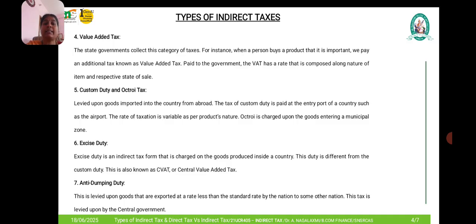The rate of taxation varies as per the product nature. Octroi is charged upon the goods entering a municipal zone. This is what about customs duty and octroi tax.